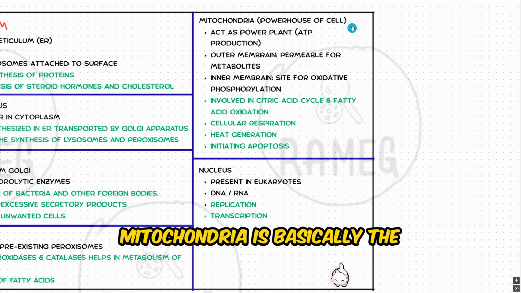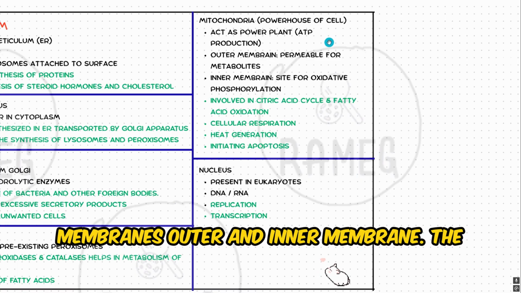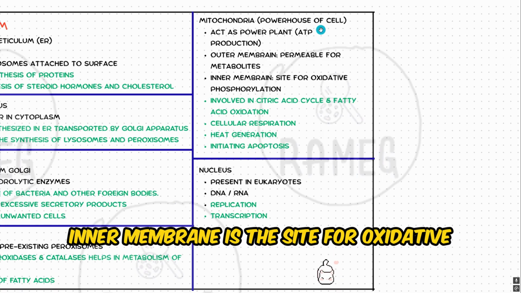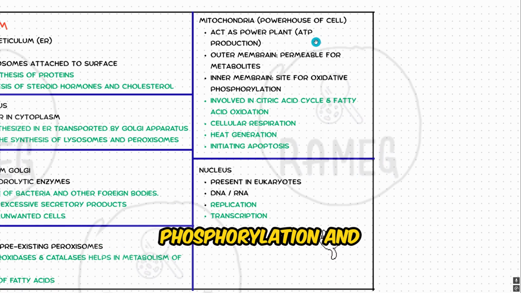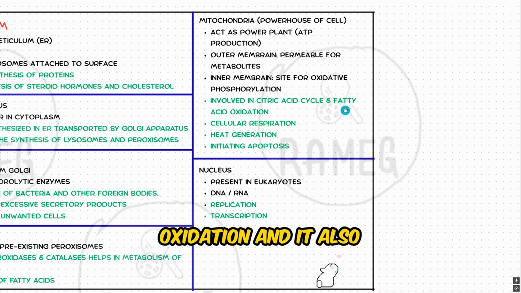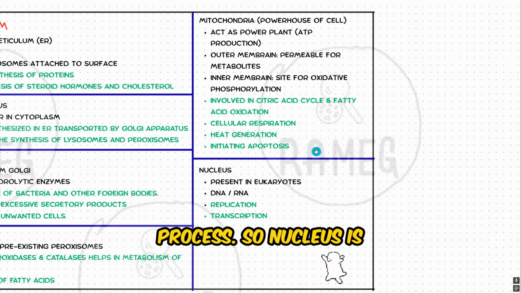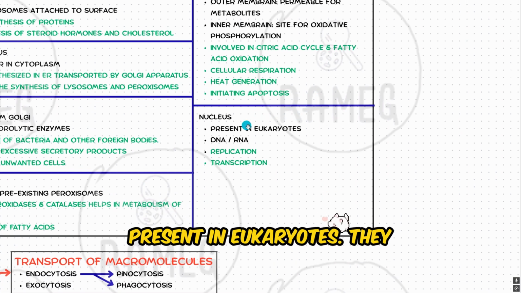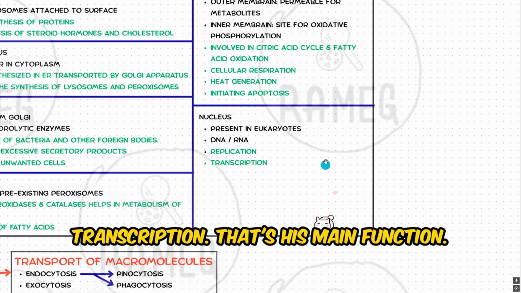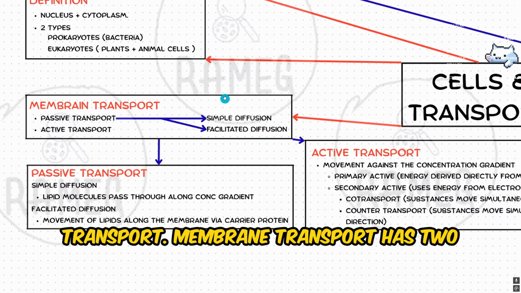So mitochondria is basically the powerhouse of the cell. They act as a power plant as they produce ATP, and there are two main membranes, outer and inner membrane. The outer membrane is permeable for metabolites, while the inner membrane is the site for oxidative phosphorylation. And mitochondria is mainly involved in citric acid cycle, fatty acid oxidation, and it also helps in cellular respiration, heat generation, and initiating apoptosis. So nucleus is present in eukaryotes. They contain DNA and RNA, and they help in replication and transcription. That's its main function.